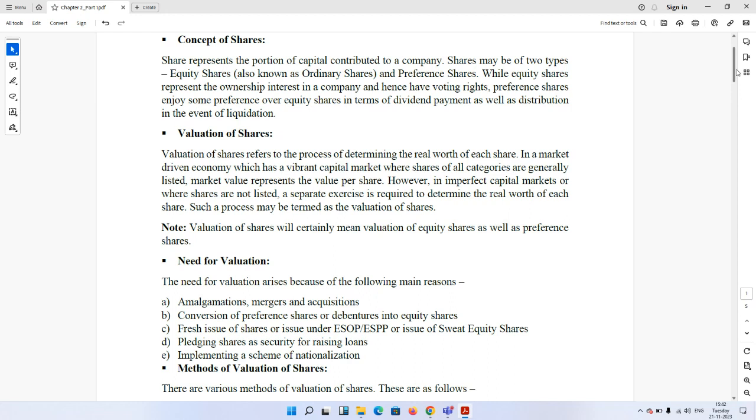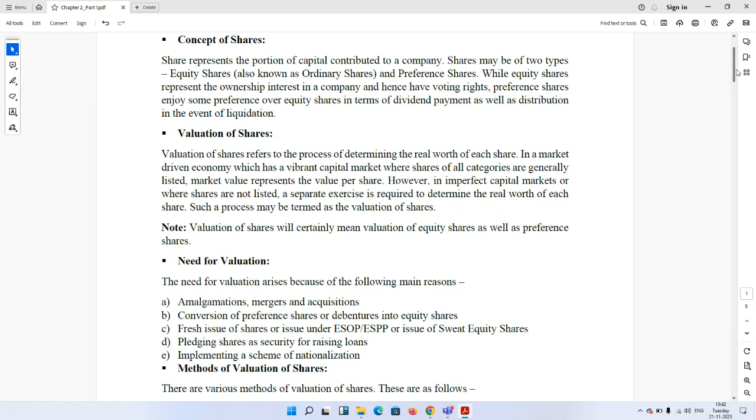Now, these shares may be of two types: equity shares, which we also call ordinary shares. The term ordinary share is actually a Western term, in the sense that in India we use the term equity shares for referring to this financial instrument. As I have mentioned, shares are of two types: equity share, also known as ordinary share, and preference share.